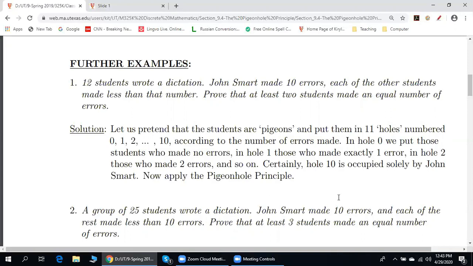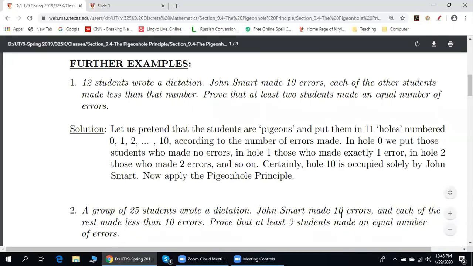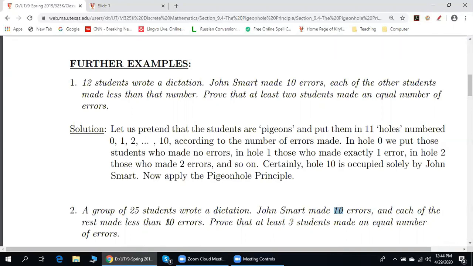Yes. So if you replace 10 by 11, then we still can guarantee that there will be at least 3 students, but we cannot replace 10 by 12. So in order to assure that at least 3 students made an equal number of errors, we can replace 10 by 11 here and here, but we cannot replace 10 by 12.